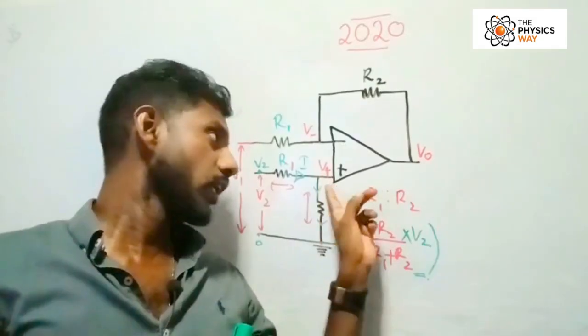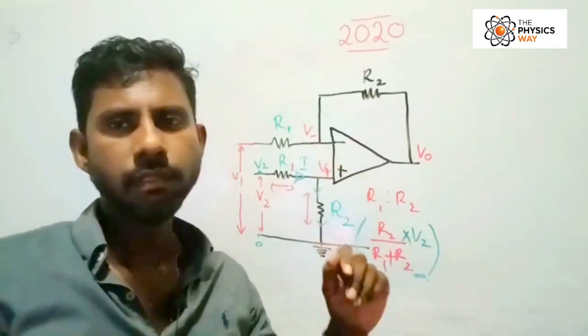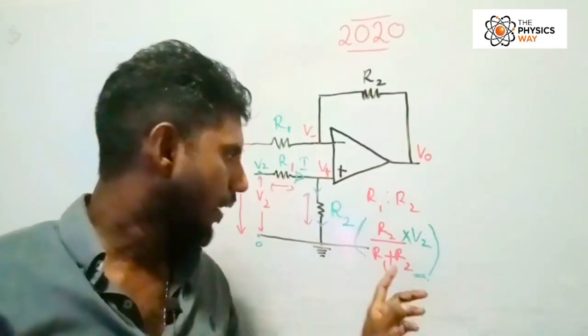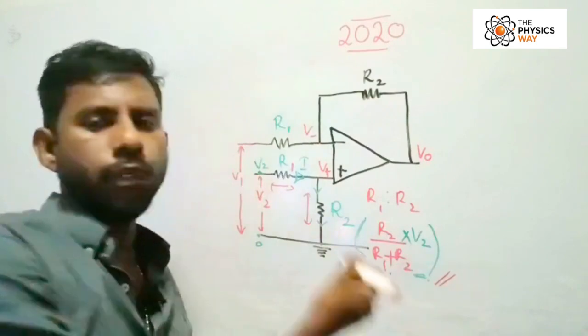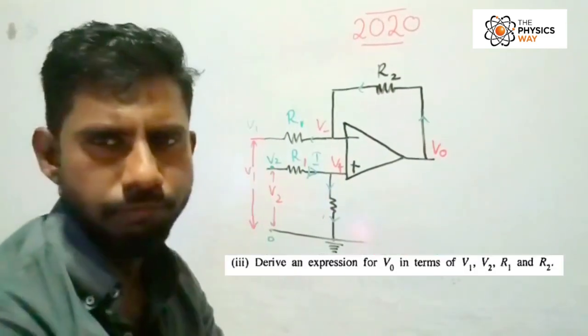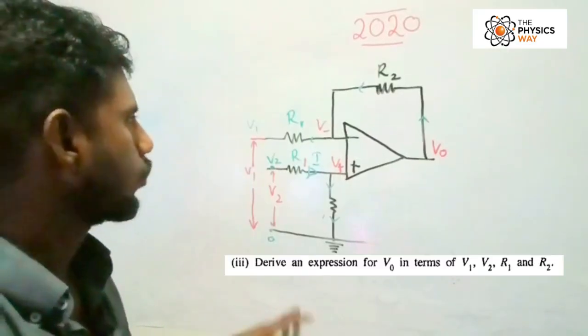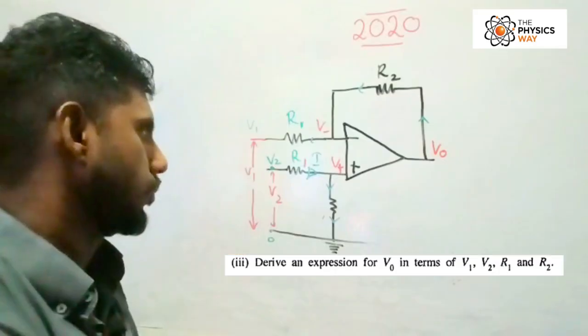So if the potential here is say 2 volt, the potential here is 2 as well. So it's the very same value. So for the second answer, you can write down the very same thing, right? In the third part of the question, they're asking us to find V out using V1 and V2.